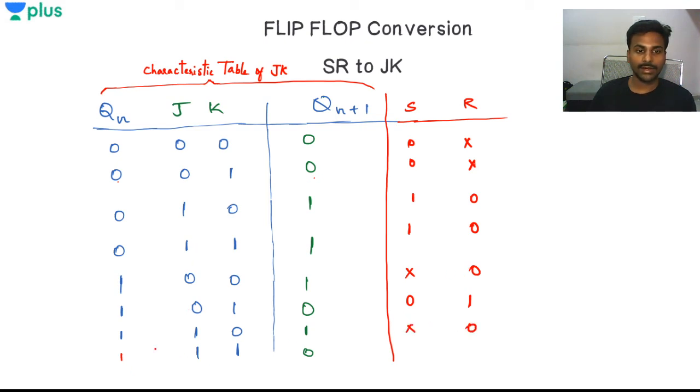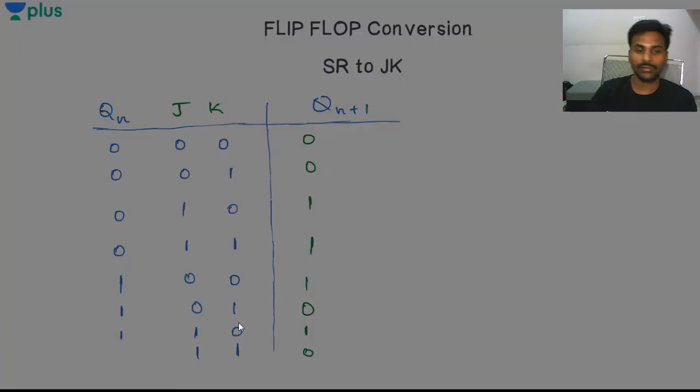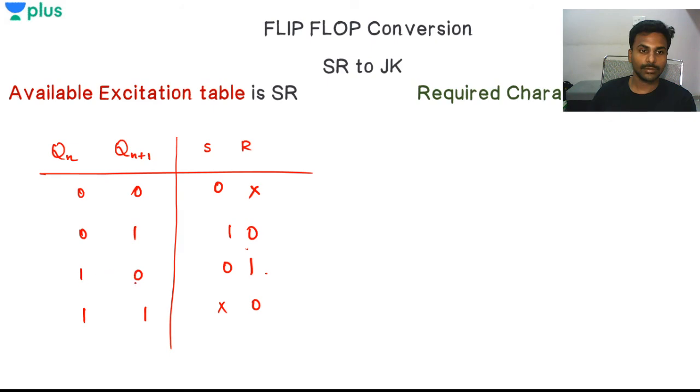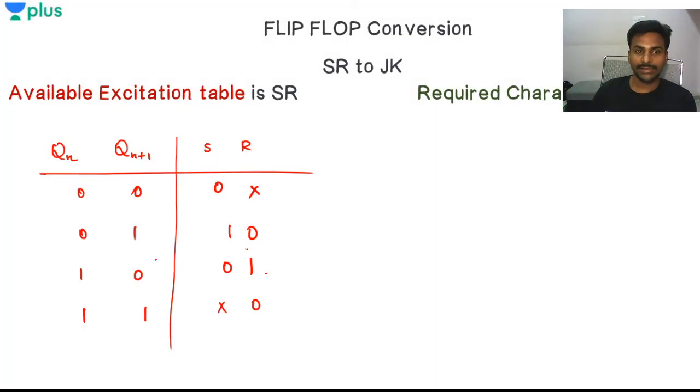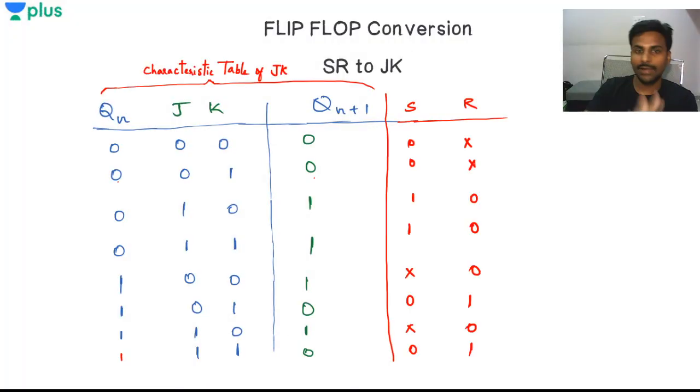I'll have Qn is 1 and Qn plus 1 is 0. So it will be 0 and 1. Right? So this is what the final table looks like. So I have written S and R using my previous excitation table in this required characteristic table. So the characteristic table is clubbed with the excitation table and the final table has come right now.